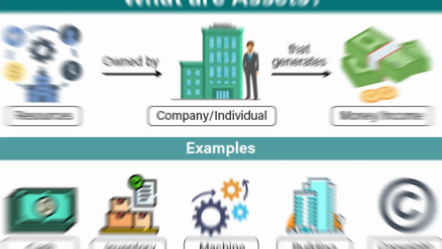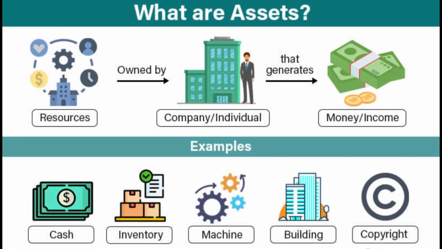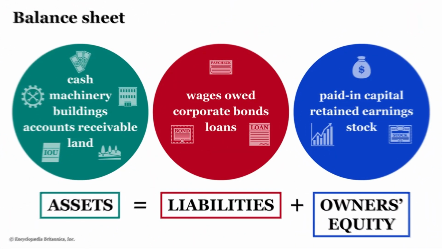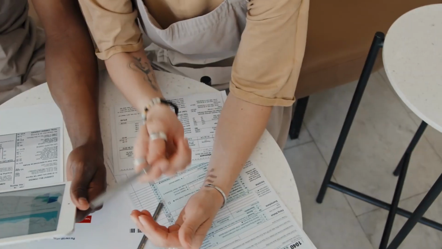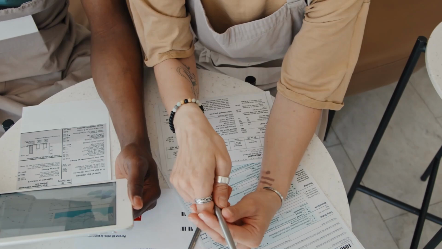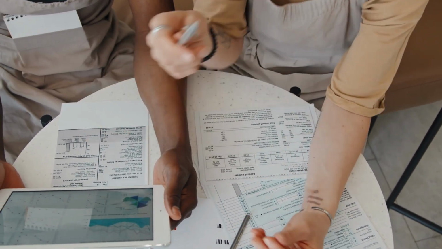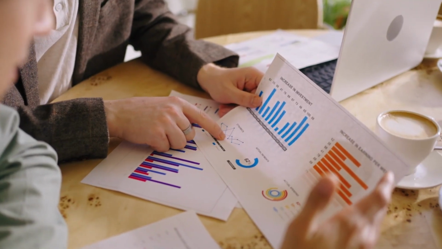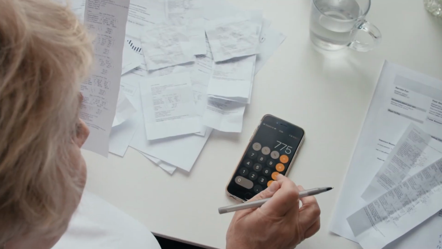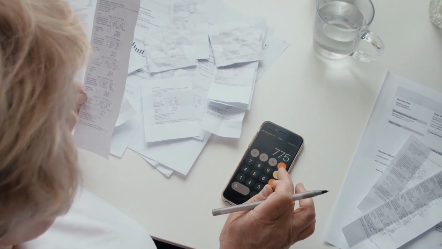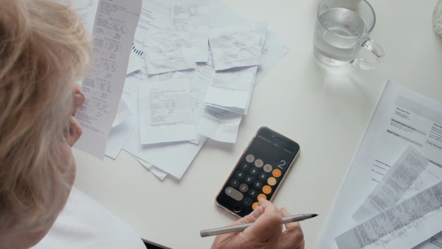Here's why. Assets are on one side of the equation, representing everything the company owns that has value. Liabilities and equity are on the other side, showing how the assets are financed, whether through borrowing, liabilities, or the owner's investment, equity. Example: imagine you start a business by investing $10,000 of your savings, equity. You also take out a $5,000 loan from a bank, liability. With this $15,000, you buy equipment, assets, worth $15,000.